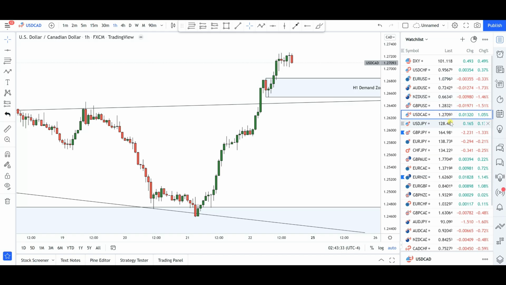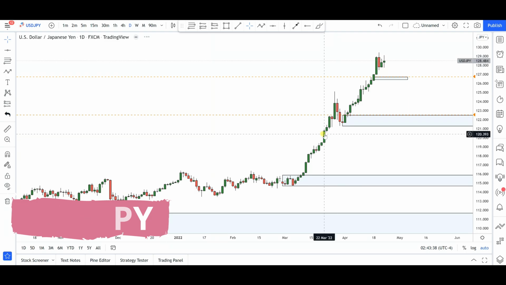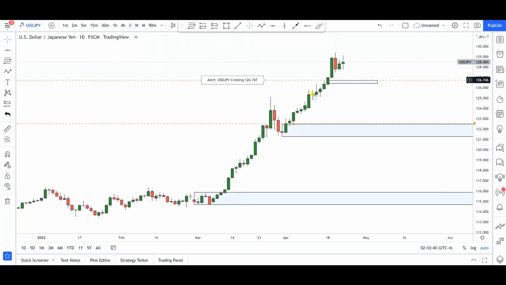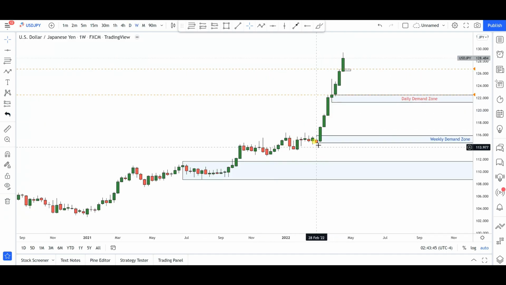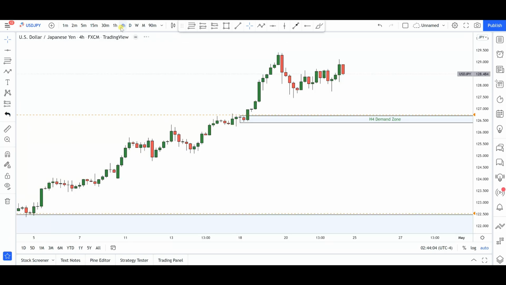Now, next up is going to be US dollar Japanese yen. Again, not much here, but one thing I must point out is, as you can see here, if I take a look at this particular week, we still have a very bullish week. You can see that for the past, I'd say 2 months now, we have been very bullish in most of the yen crosses, if not all the yen crosses. So I think a retracement is around the corner, to be completely honest with you, based on the kind of price action that we are now developing in the smaller time frames.